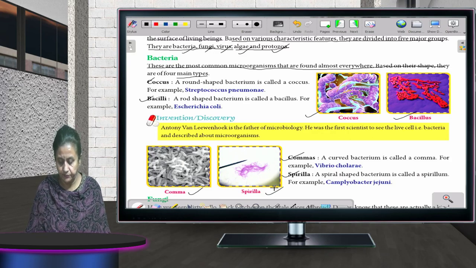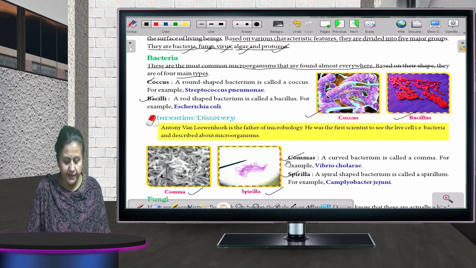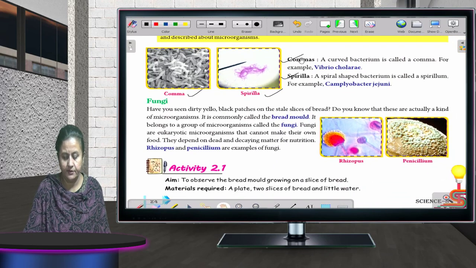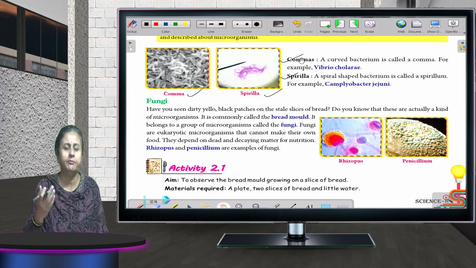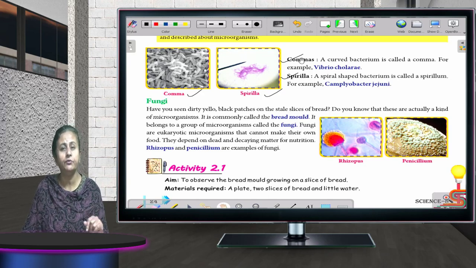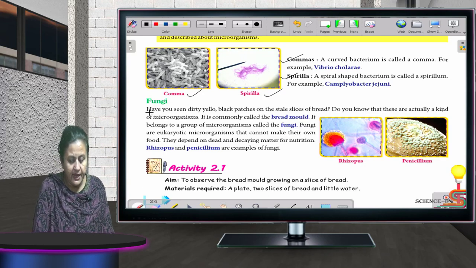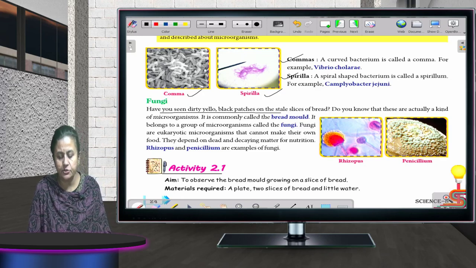Now, what is fungi? Children, at home, what happens if you take bread in your breakfast and it is left in the moisture, not put in a proper container? After 4 or 5 days, you will see a yellow and black patch on it. That is fungi. The fungi has started growing on that bread. Have you seen dirty yellow black patches on a stale slice of bread?